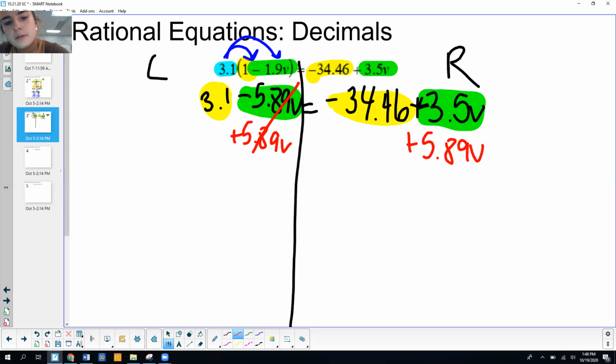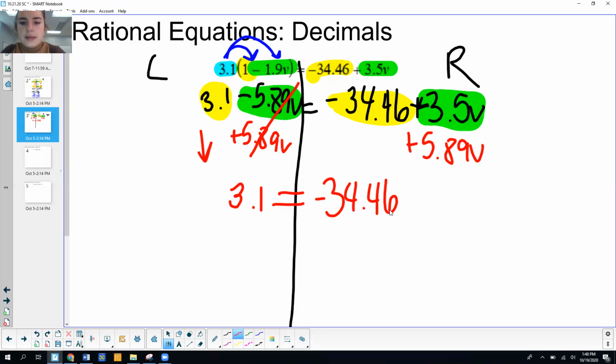to both sides. I'm going to bring down 3.1 equals negative 34.46. And then on my calculator, I'm going to combine these. I'm going to do 3.5v plus 5.89v. And that's going to give me 9.39v.